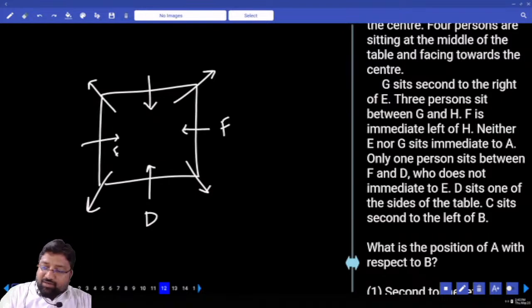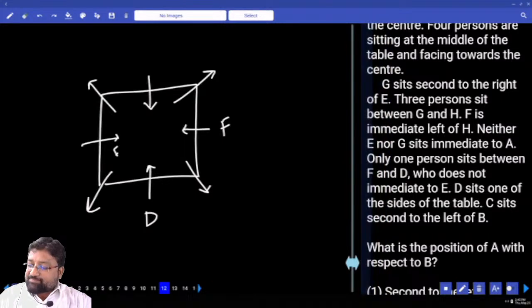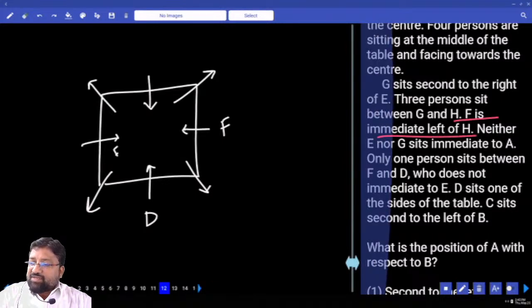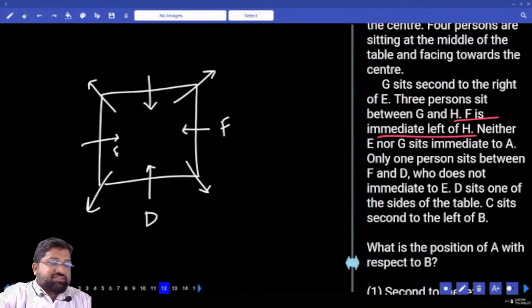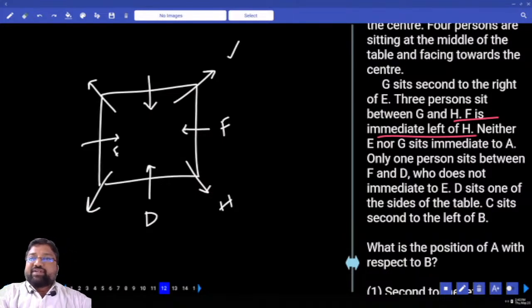On the basis of F, I can fix the position of H. What did he tell us? He says F is to the immediate left of H. Tell me, can I fix H here? Yes. This is the only place where you can fix H. If I put H here, it becomes immediate right. 3 people between